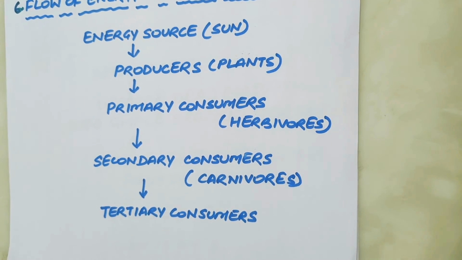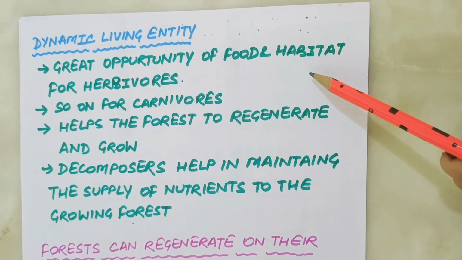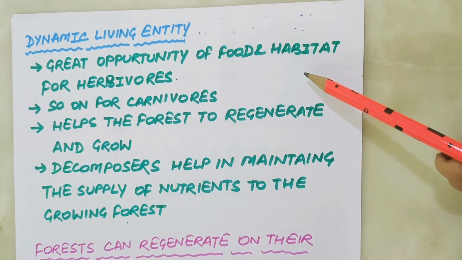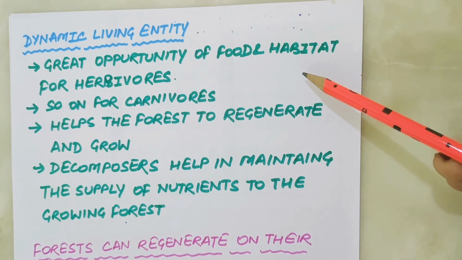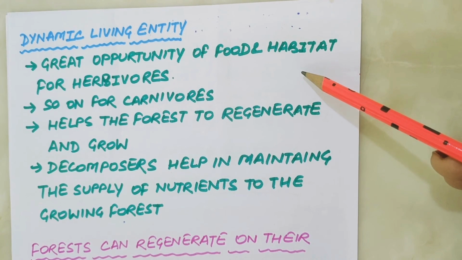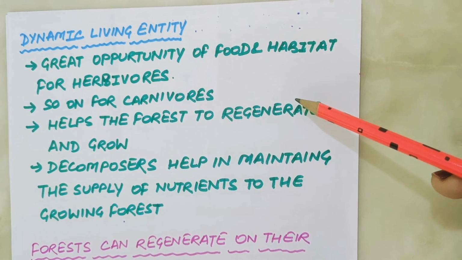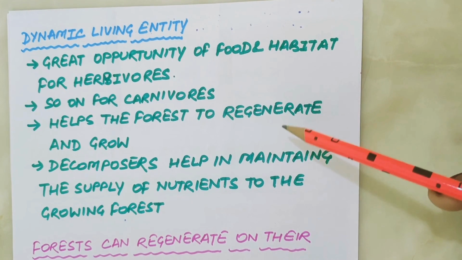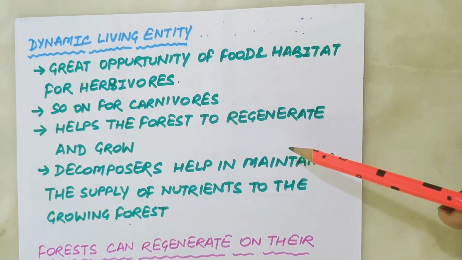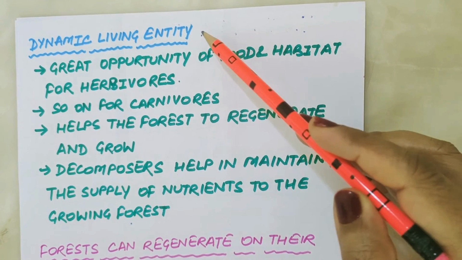So, we can say that the forest is a dynamic living entity. By harboring a greater variety of plants, the forests provide great opportunity of food and habitat for the herbivores. A larger number of herbivores means increased availability of food for a variety of carnivores. The wider variety of animals helps the forest to regenerate and grow. Decomposers help in maintaining the supply of nutrients to the growing forest. Therefore, the forest is a dynamic living entity.